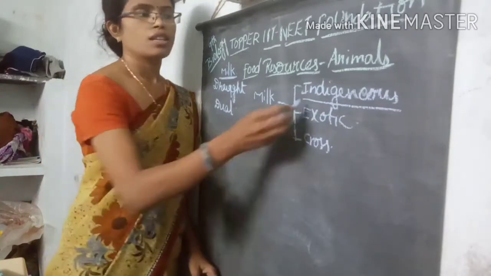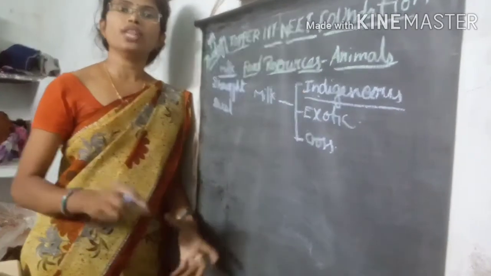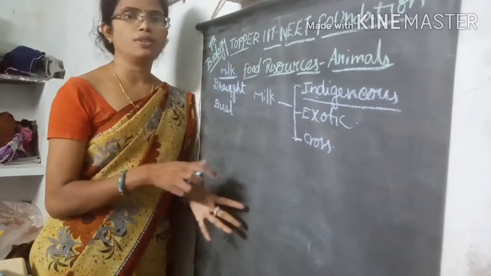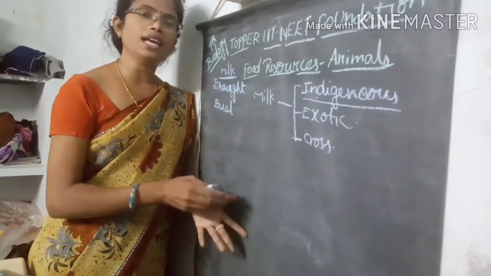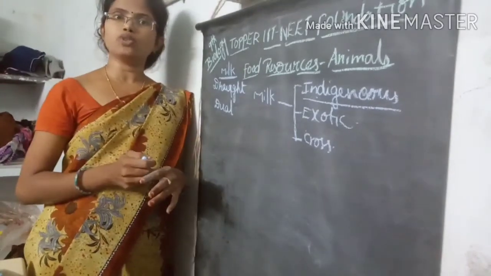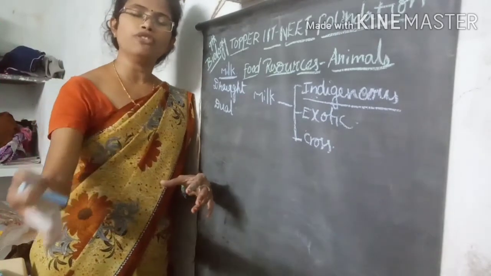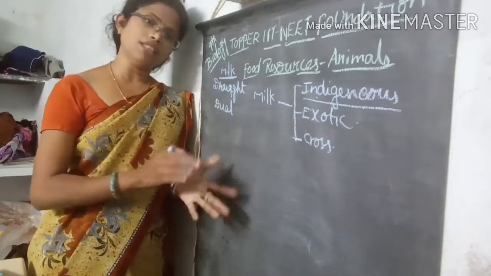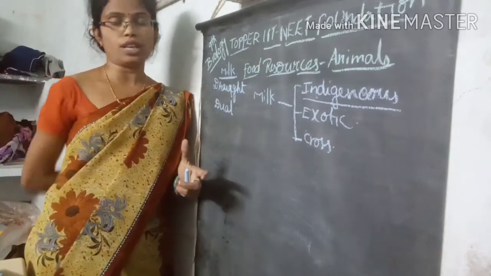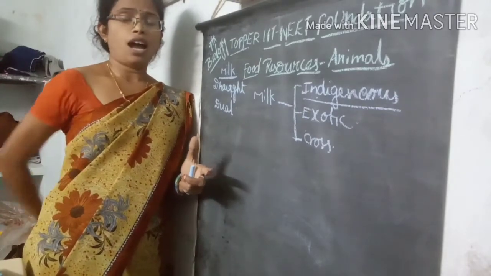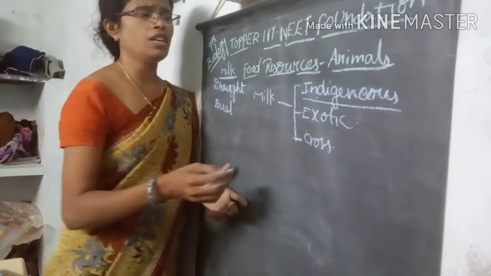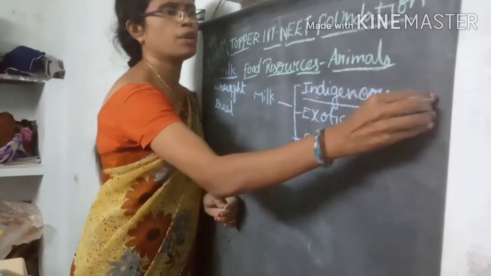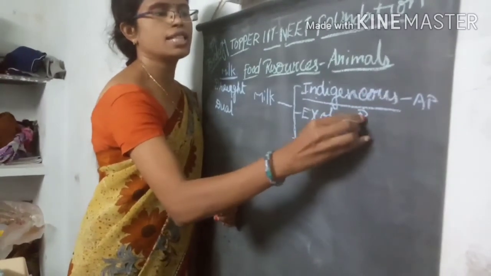First, indigenous means native to that particular state; the organisms grow only in that particular area. For example, in Haryana one variety of cows grows, and if you go to Punjab there are other varieties for milk yielding purpose. Especially in our Andhra Pradesh, we use the Red Sindhi variety.